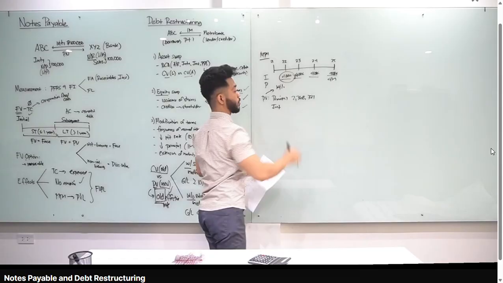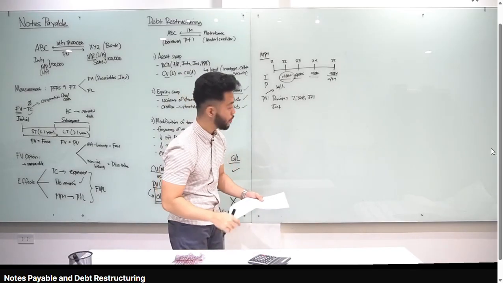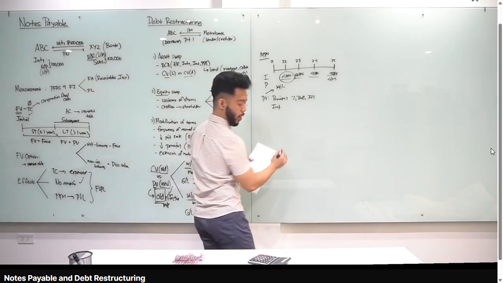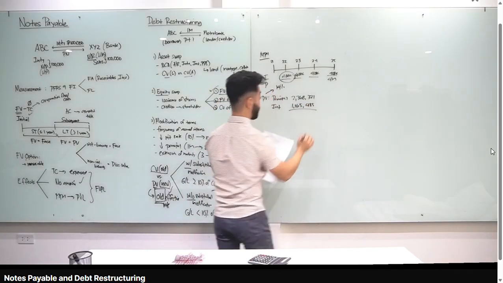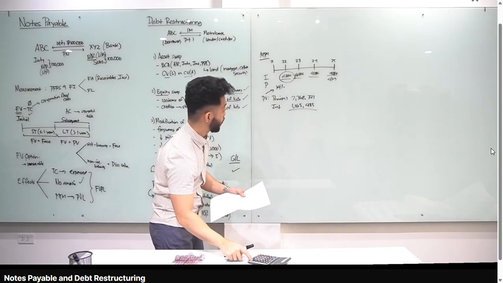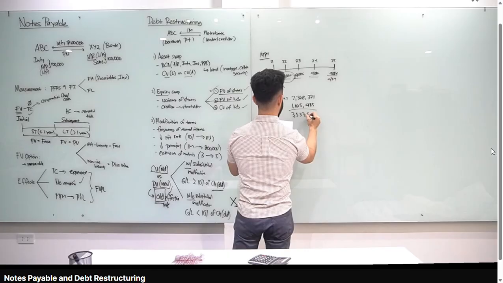Compute naman natin yung present value of the interest. Interest natin is 400,000 per year. I-recall memory nyo siya. Nakita nyo yung 2.9137. Yan yung ordinary annuity. Multiply mo with 400,000. You get 1,165,484 or 485. Round off na natin. 2,368,321 plus 1,165,485. You get 3,533,880. This is the present value.